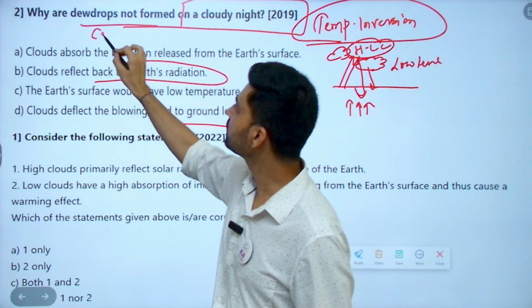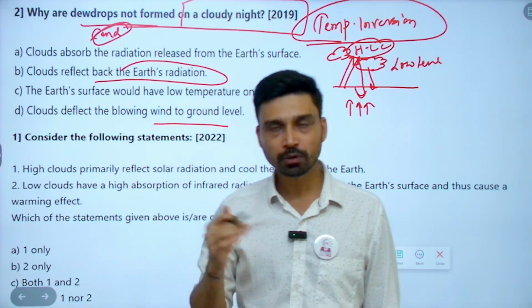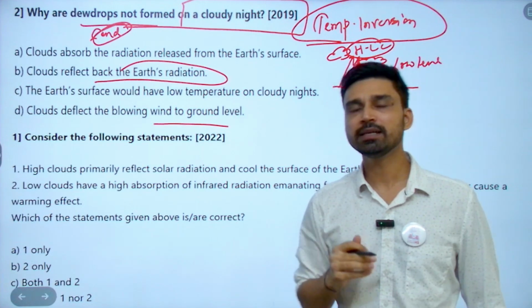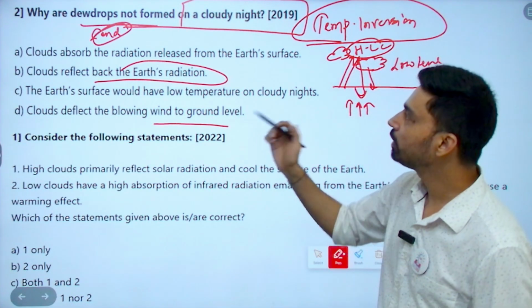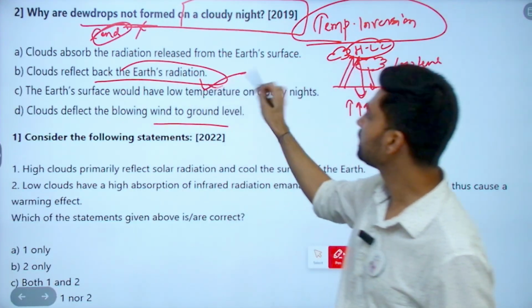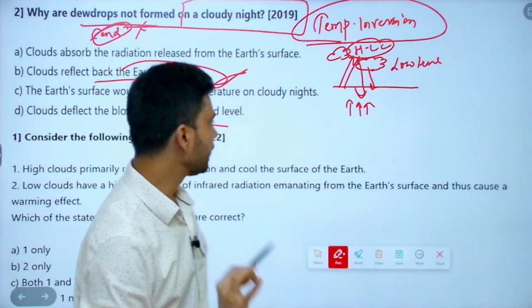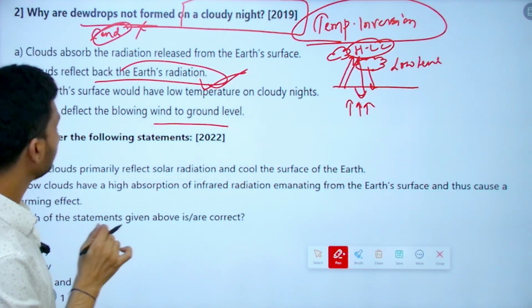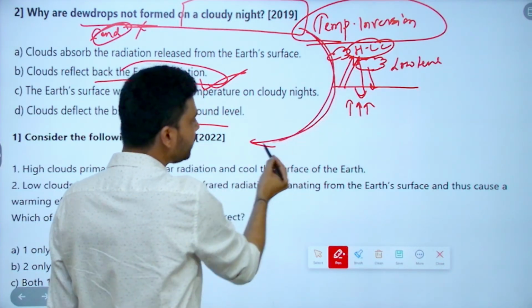Dewdrops are formed because of condensation. Condensation can only happen if temperature is low. So, because clouds are reflecting back the Earth's radiation, Earth's surface temperature nearby remains hot, remains high. That's why no condensation, no dew drops. So, B is the right option here. Again, it is a simple topic related to radiation losses and all. Now, this is 2019. In 2022, you have repetition of the same concept.